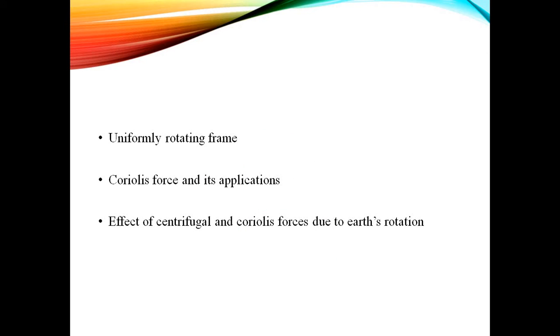Next, we are discussing the uniformly rotating frame. A frame of reference which is rotating with a uniform velocity with respect to one of its axes is called a uniformly rotating frame. For example, we can consider a coordinate system of x, y, z.